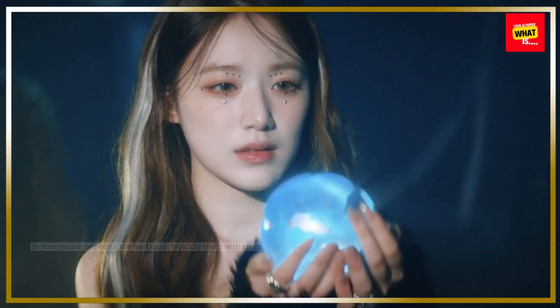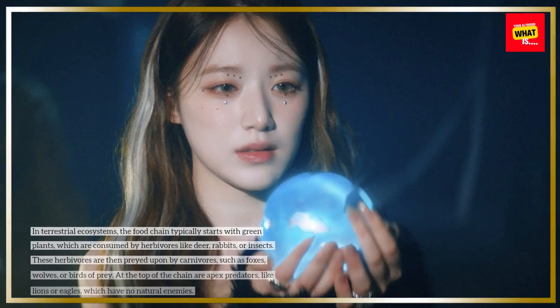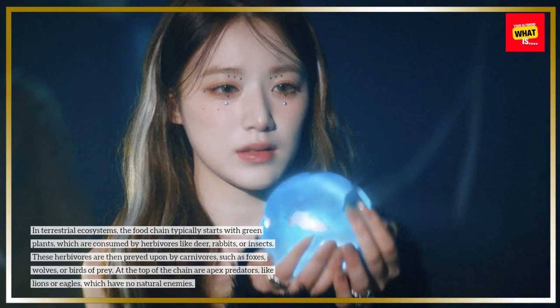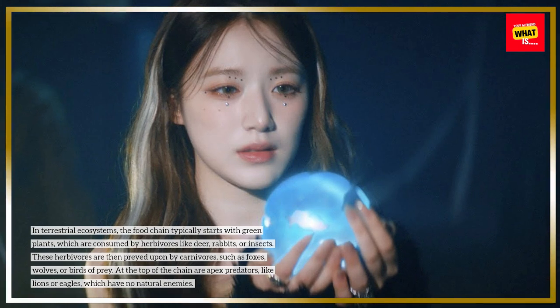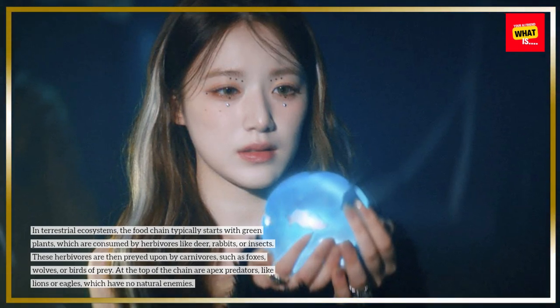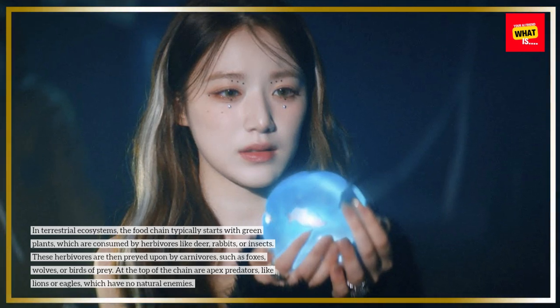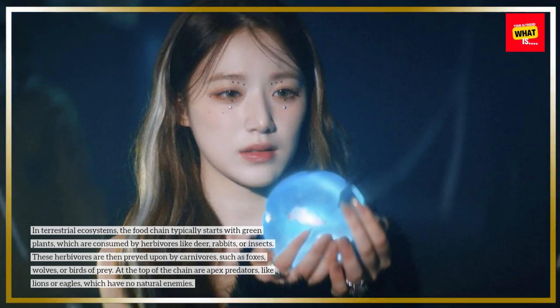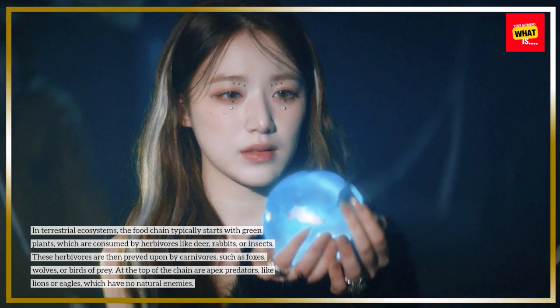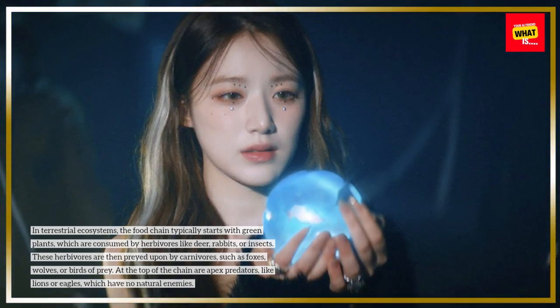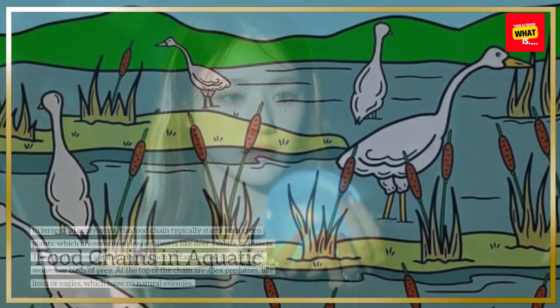Food chains in terrestrial ecosystems. In terrestrial ecosystems, the food chain typically starts with green plants, which are consumed by herbivores like deer, rabbits, or insects. These herbivores are then preyed upon by carnivores, such as foxes, wolves, or birds of prey. At the top of the chain are apex predators, like lions or eagles, which have no natural enemies.